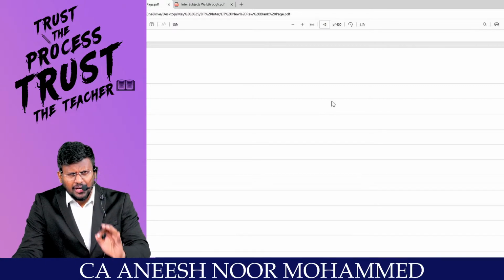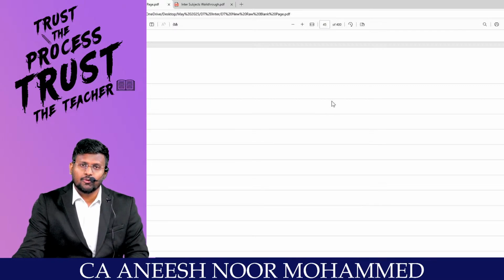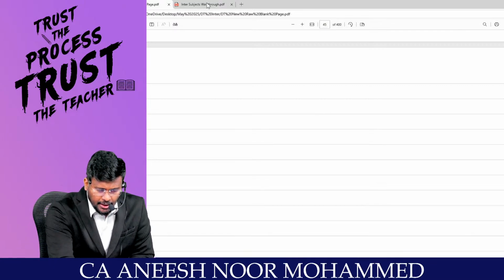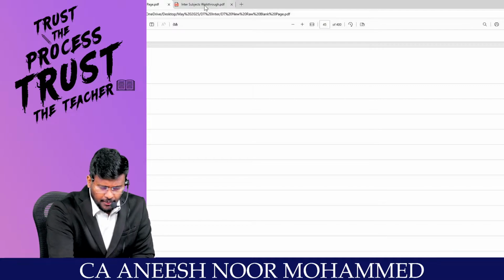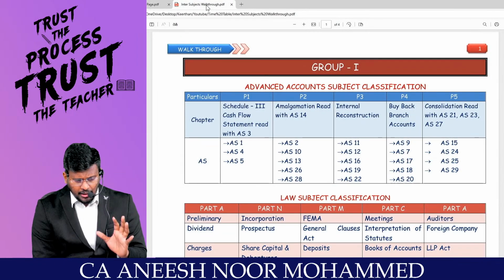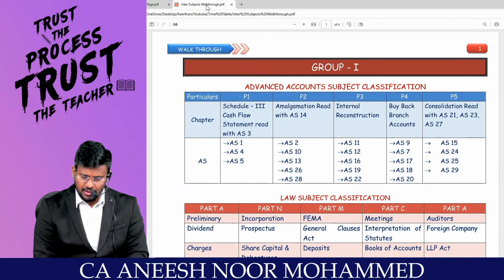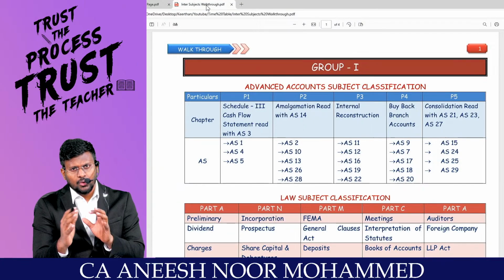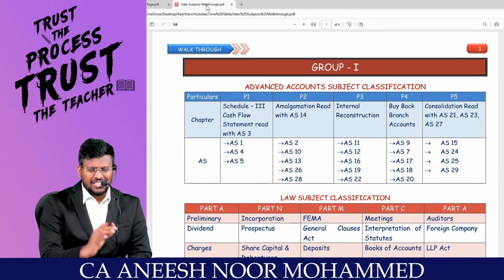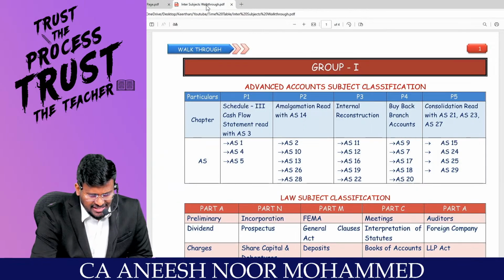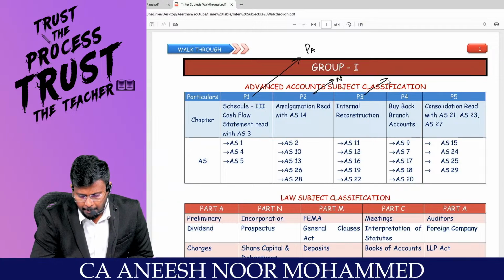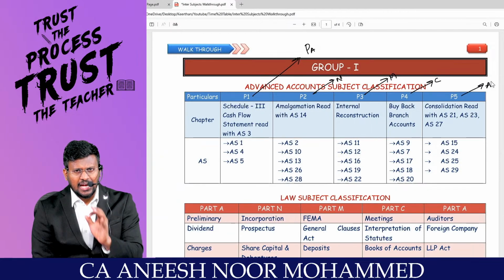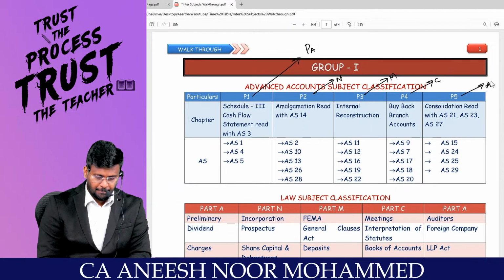I have made a fantastic and brilliant timetable for you. More or less, this will be the timetable for the coming exams. Not only for May, even after May, this timetable will be valid. What primarily we have done is every subject of group 1 and also group 2 has been classified into 5 parts, which will be called part A, part N, part M, part C and part A. It is having a classification of ANMCA.